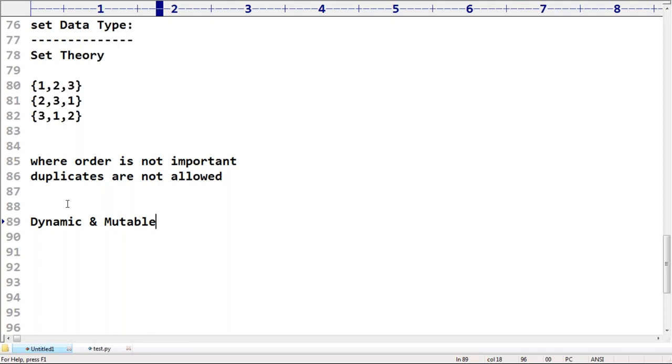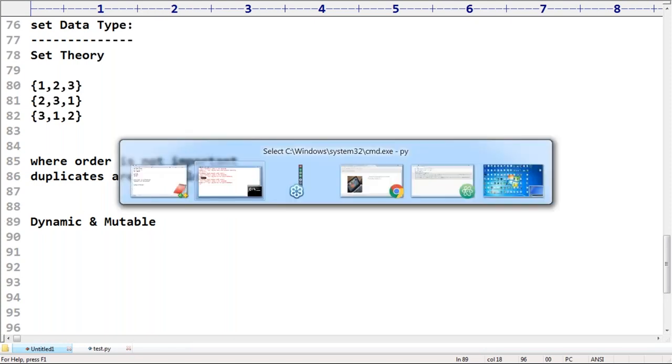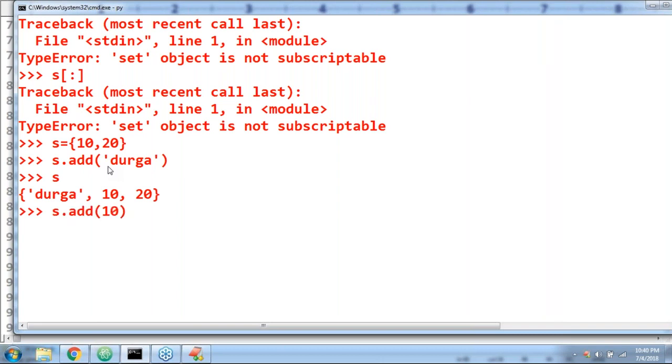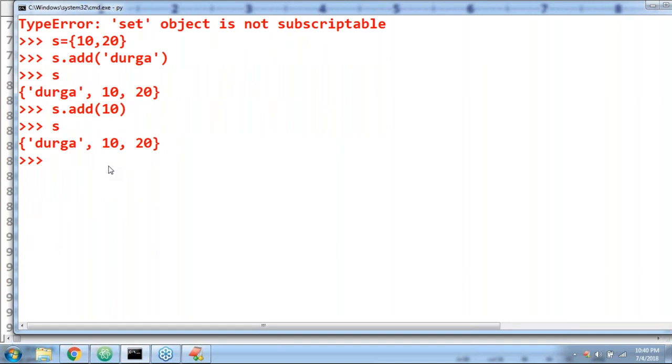No problem at all. Sir, if you want, you can use the add method, or the remove method. Suppose s is equal to 10, 20. Then s.add of Durga, and let me print s: Durga, 10, 20. Then s.add of 10, a duplicate value, nothing will happen. If you print s, 10 will be there only one time. Are you getting?